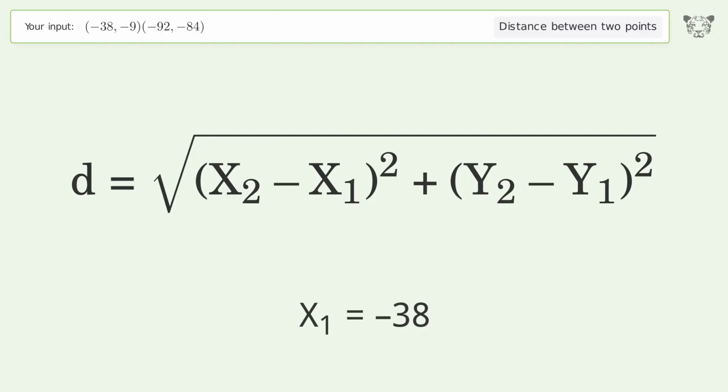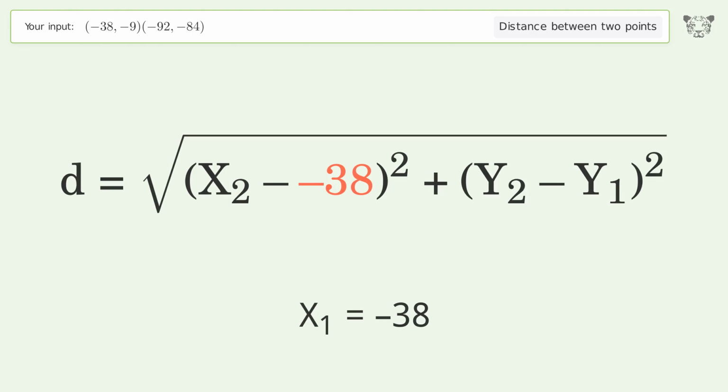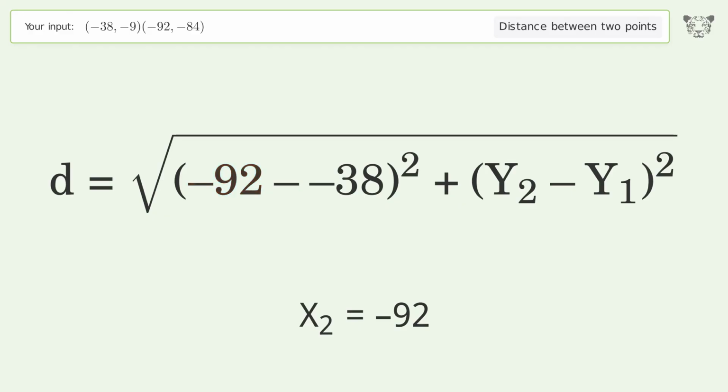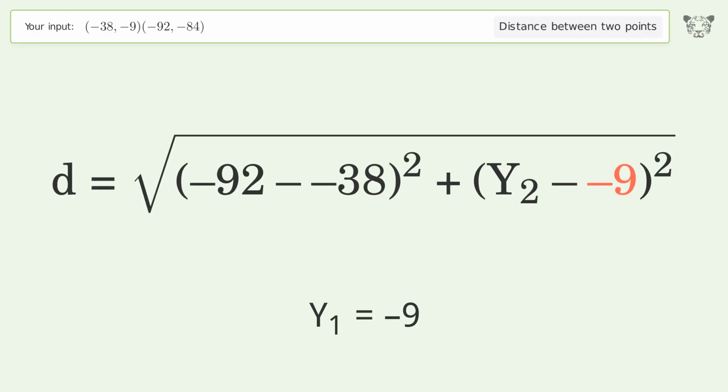x1 equals -38. x2 equals -92. y1 equals -9. y2 equals -84.